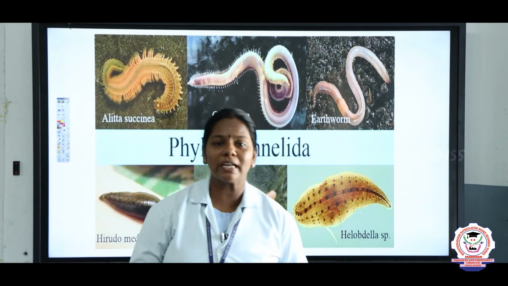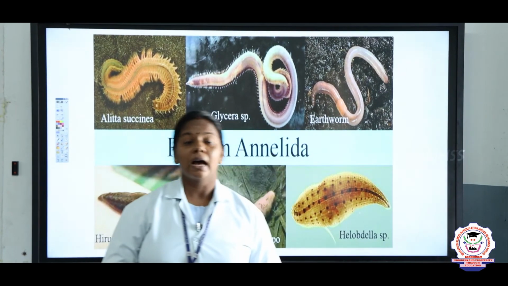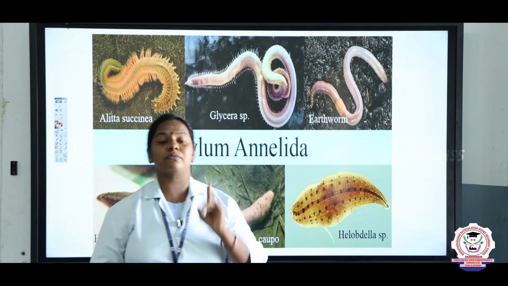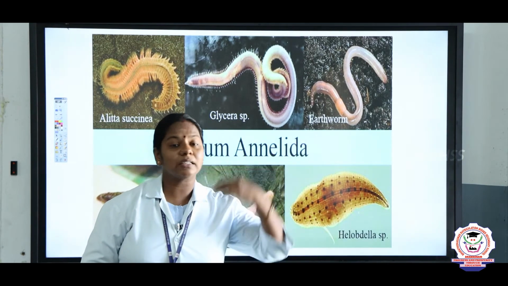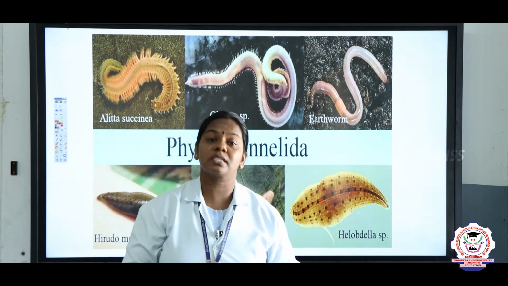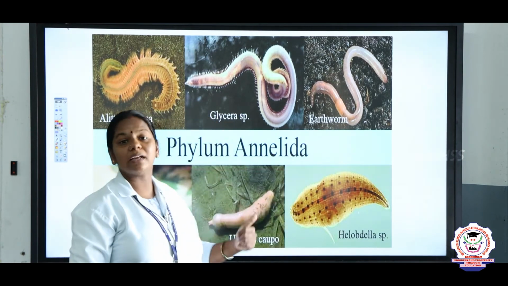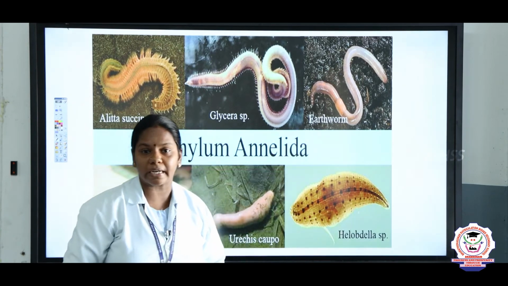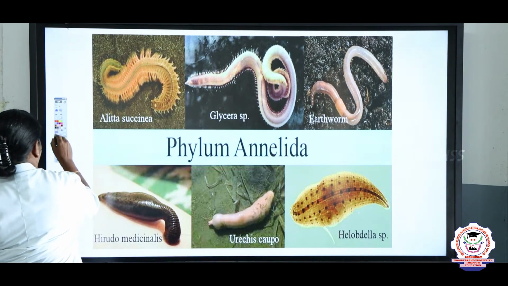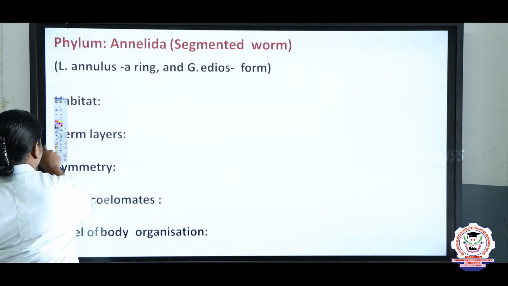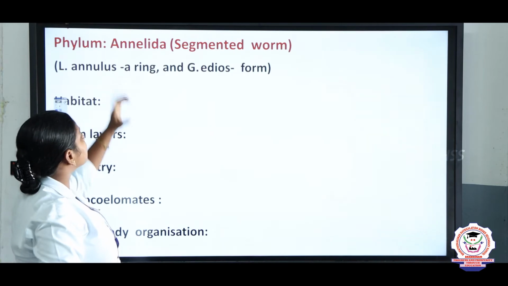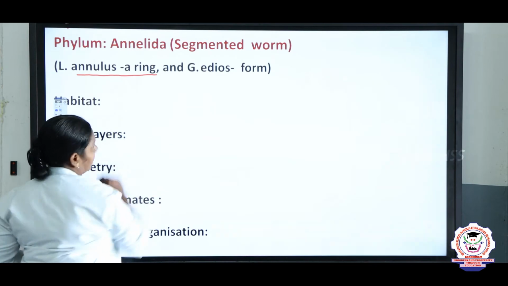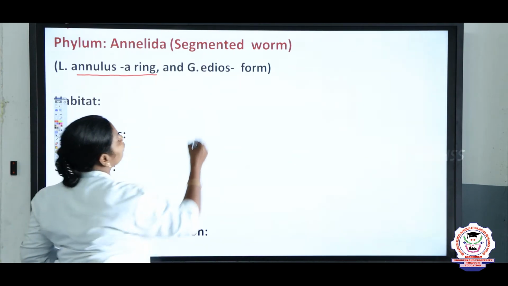And the next phylum we are going to discuss is Annelida, right? In Annelida, the first thing we can see is segmentation. In the other phyla we studied previously, we cannot see segmentation, but this phylum Annelida exhibits segmentation. So now let us see the characteristics of the phylum Annelida. First, why is it named Annelida? In Latin, annulus means ring and idios means form.